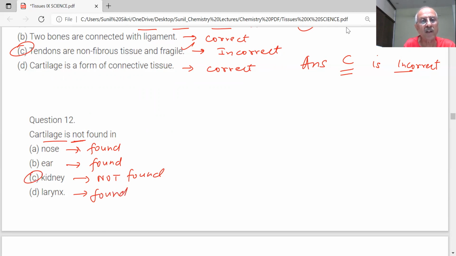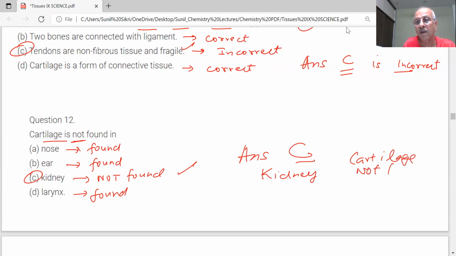What is the function of kidney? What is the kidney doing in our body, students? Sir, it helps in filtration of blood. Kidney is the filtration unit. And what is the function of cartilage? Sir, it smoothens bone surfaces. All right.